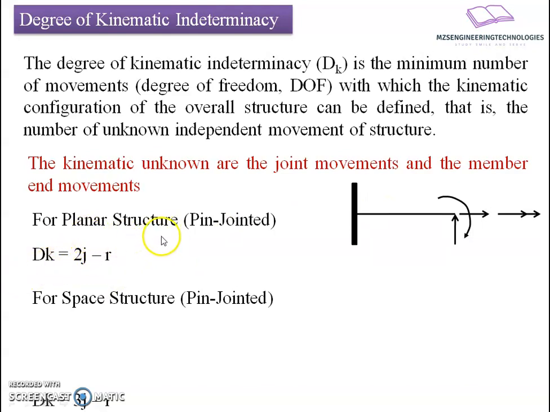For a space structure, it will be 3j minus r, because at a joint there will be a possibility of 3 extensions. So Dk equals 3j minus r.